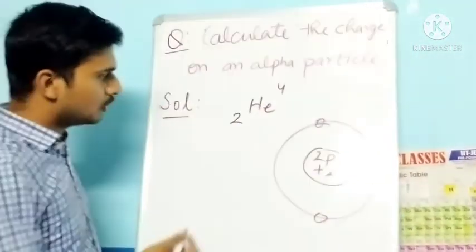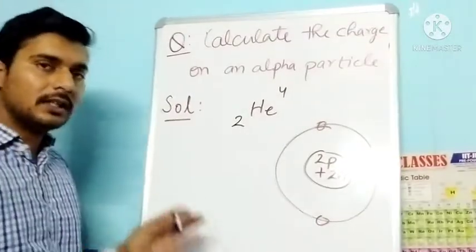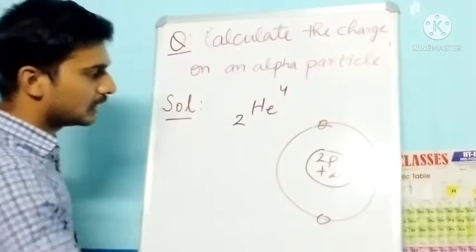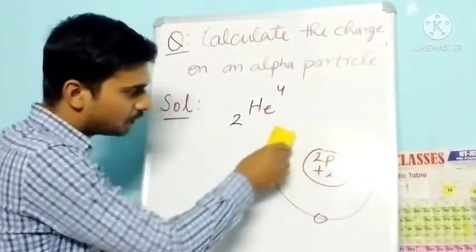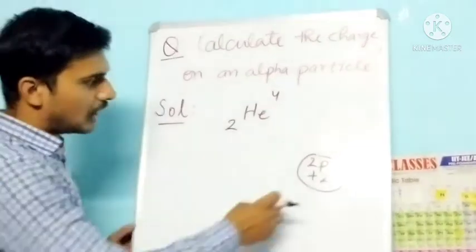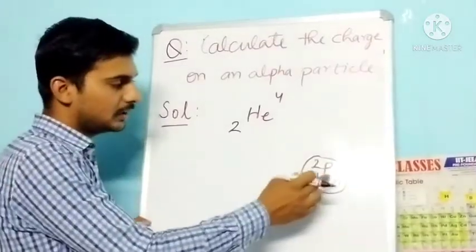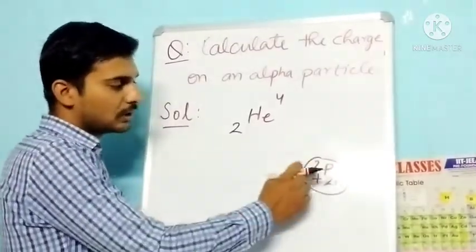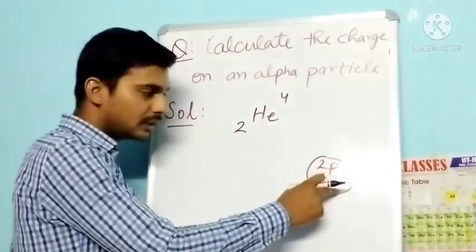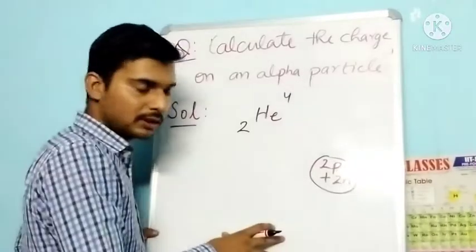So I told you that alpha particle is the nucleus of the helium atom. So for getting the nucleus of the helium atom, we have to remove these electrons. So how much charge do we get inside the nucleus? Inside the nucleus there are 2 protons and 2 neutrons. Neutron is a chargeless particle, but proton has positive charge.